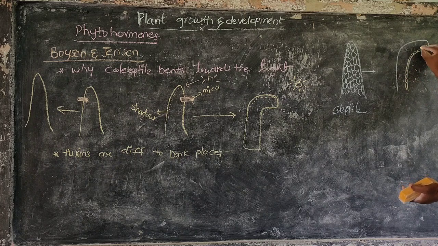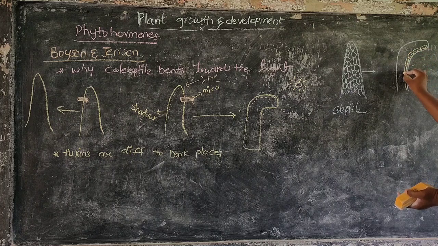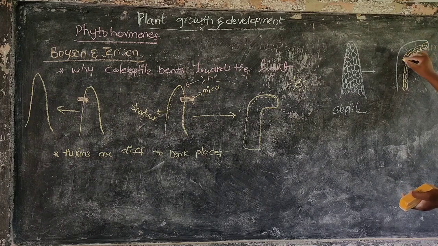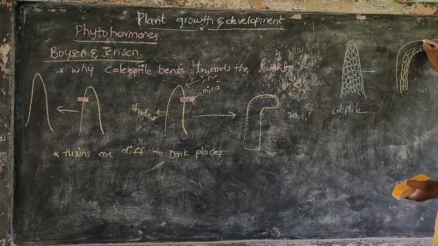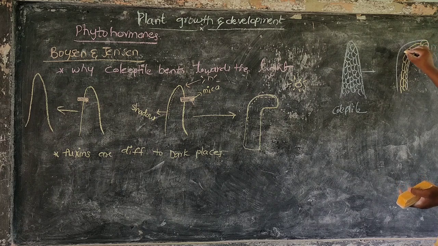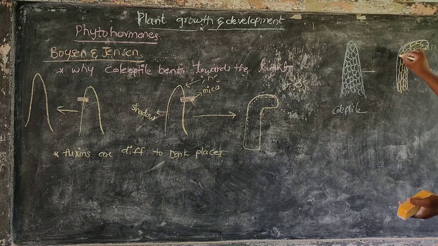Then cells are elongated, and the next row of cells are again elongated. Like that, in the next row again big elongation takes place. So big elongation takes place in the shadow region.